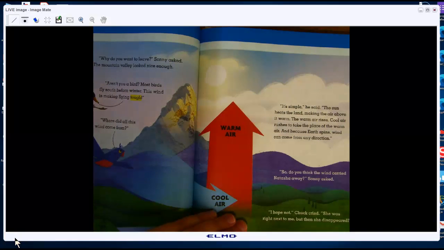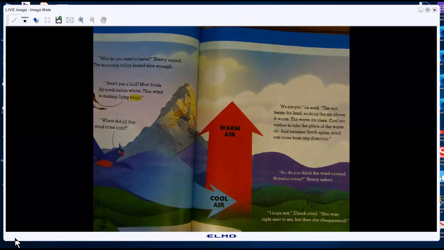And why can wind come from any direction? What causes the wind to come from any direction? If you're not sure, read it. It tells us. The earth spins. That's what makes it come from any direction.